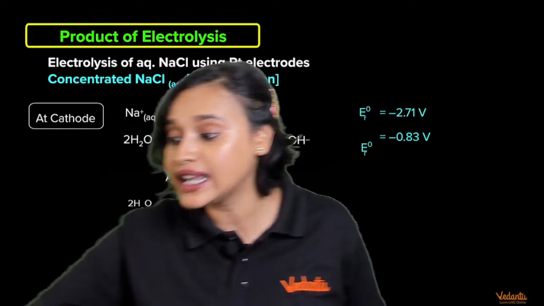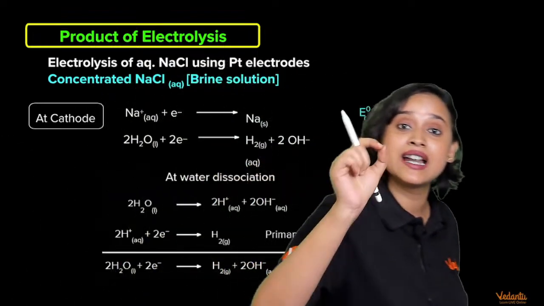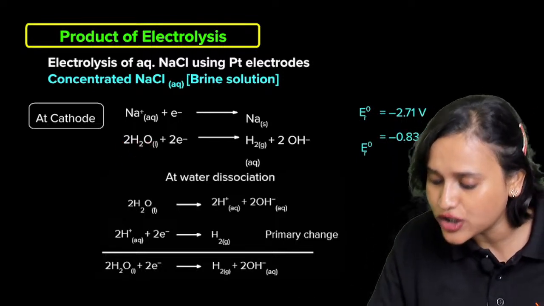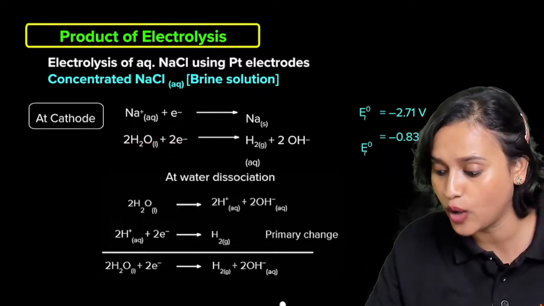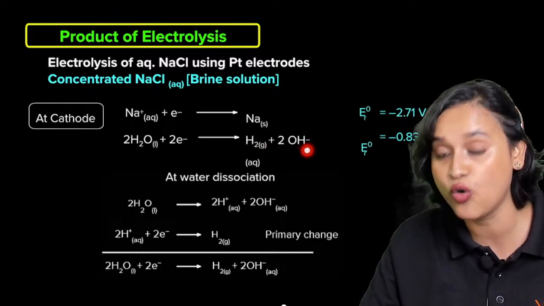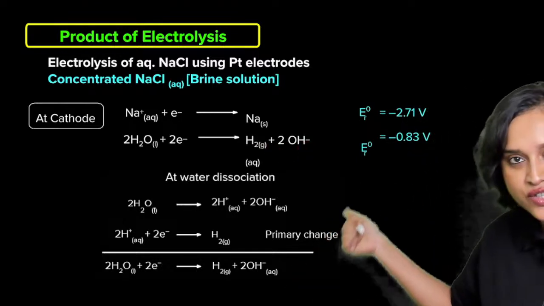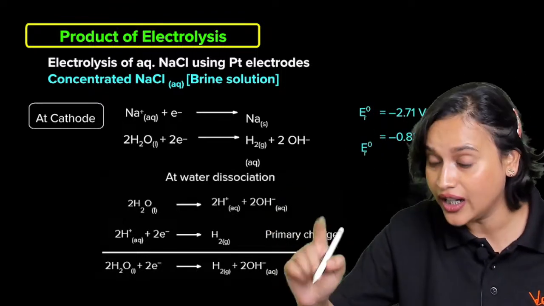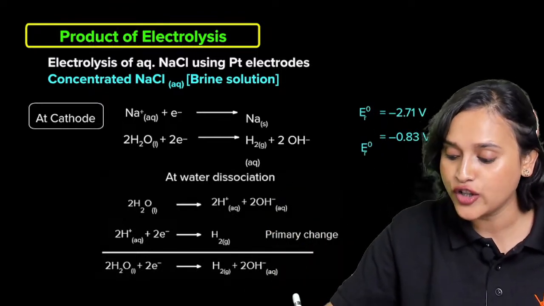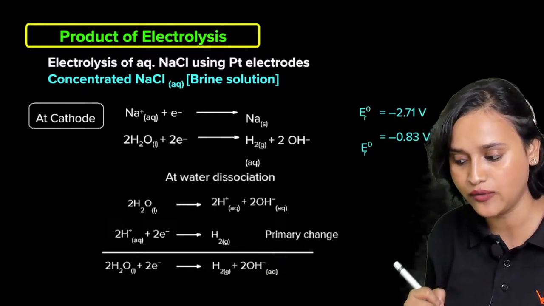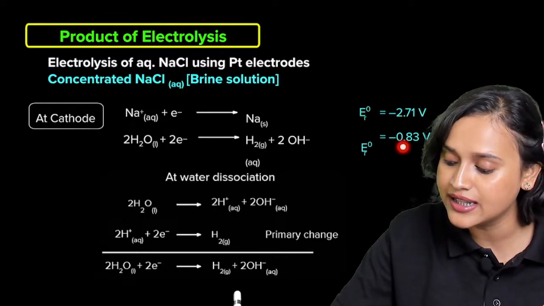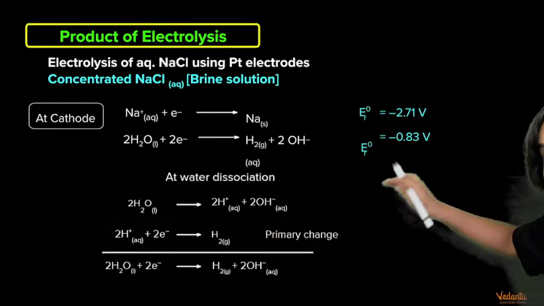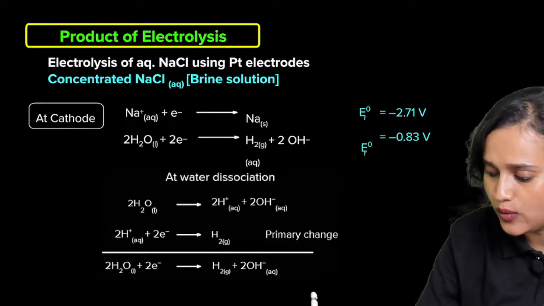Aqueous means that there is water also, right? H2O is also there. So 2H2O plus 2 electrons forms H2 plus 2 OH minus. Do you see? Do you see everybody? Now if you look at it, here E naught R for sodium is minus 2.71 volt and E naught R is minus 0.83 volt for water. Okay, all right everybody. At water dissociation, see what is happening, okay?